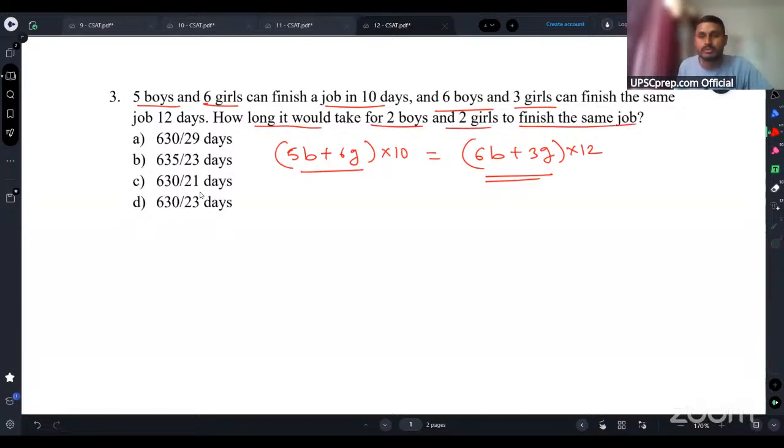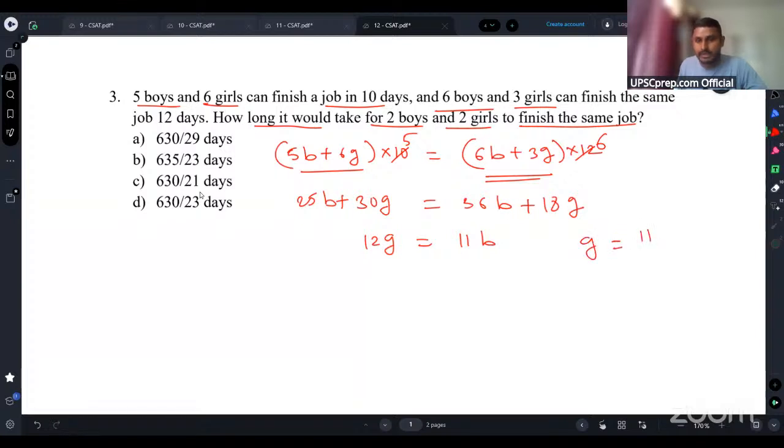See now, we have to first find out the relation between the efficiency of boy and girl. So let's say this will be 5, this will be 6. So 5 times is 25B plus 30G, right? That will be equal to 6 times, which is 36B plus 18G. Okay, so if I take B on this side and G on this side, it will be 12G and this will be 11B. So B is basically what, guys? Then G is 11 by 12 times of B.